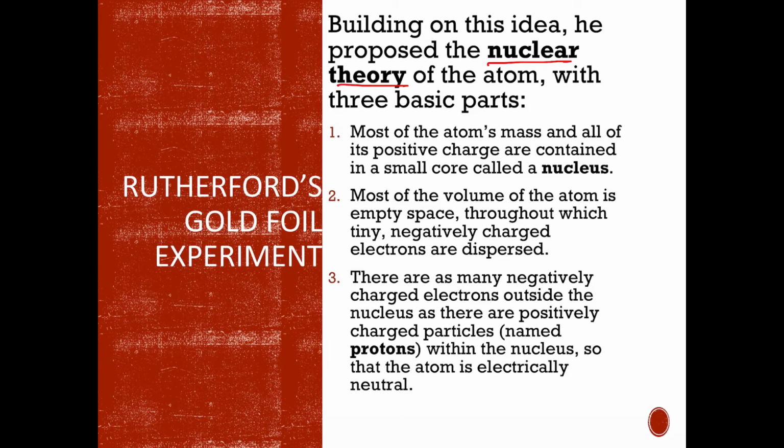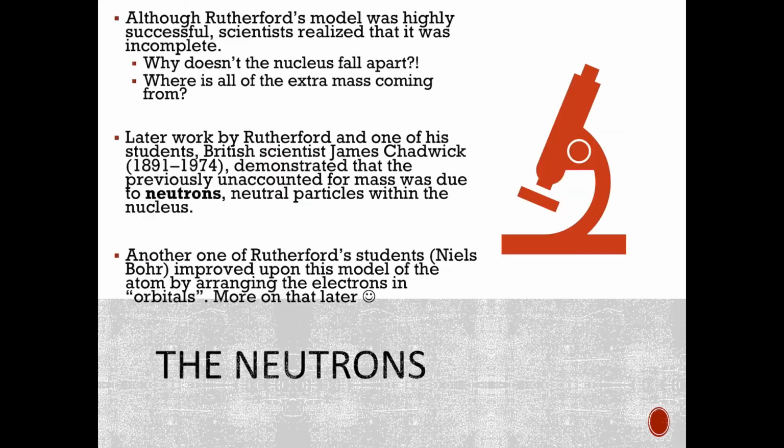And then the last one is that there are as many negatively charged electrons outside the nucleus as there are positively charged particles within the nucleus. And we call those positively charged particles protons. And for this reason, right, the atom is electrically neutral. We knew the atom was neutral already, so he figured out, okay, if there are these electrons floating around the outside, we must have an equal number of protons in the nucleus so that it balances out the charge.